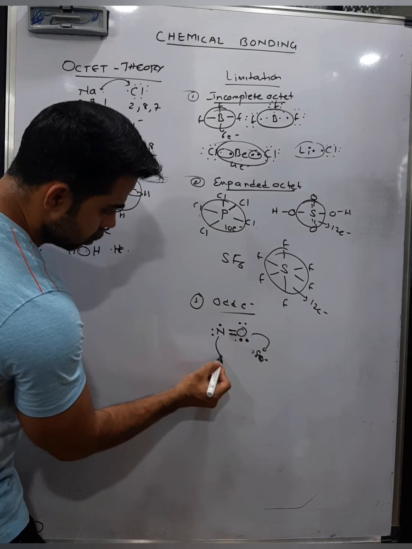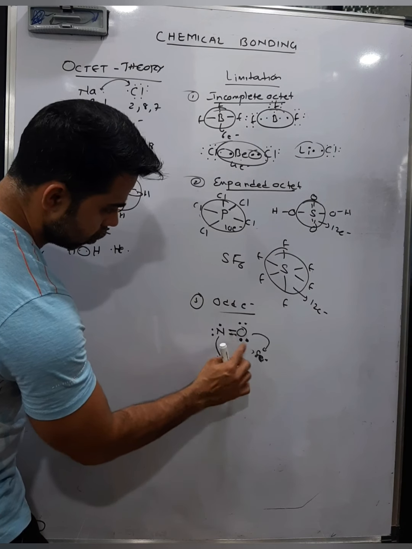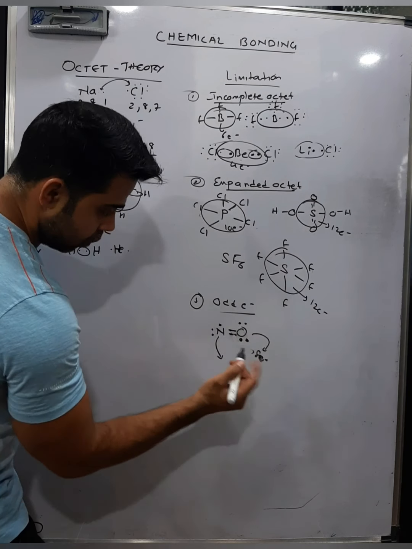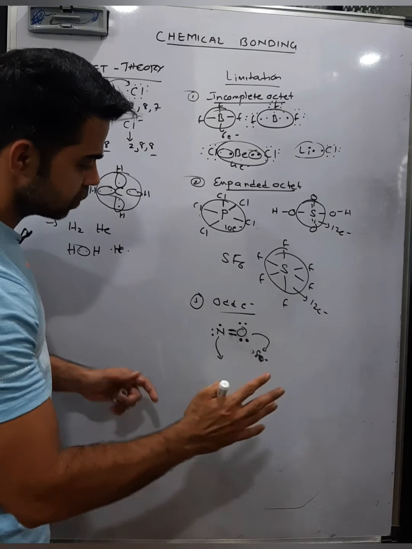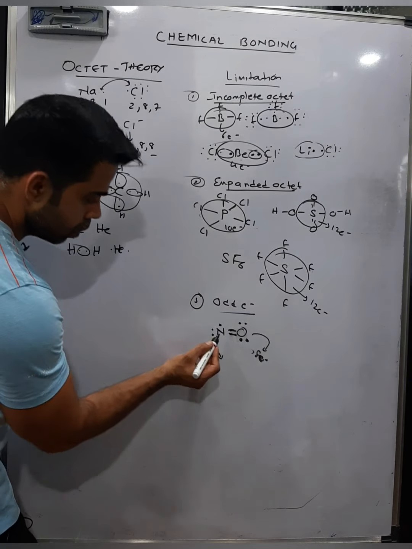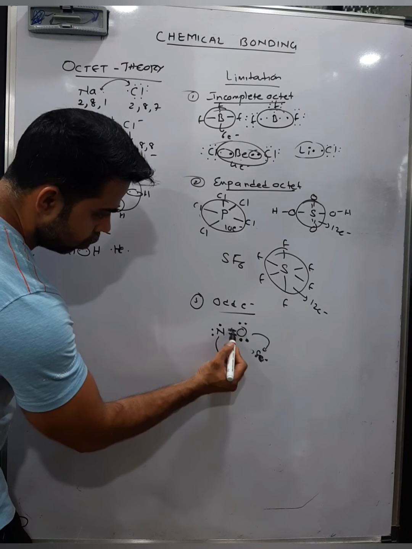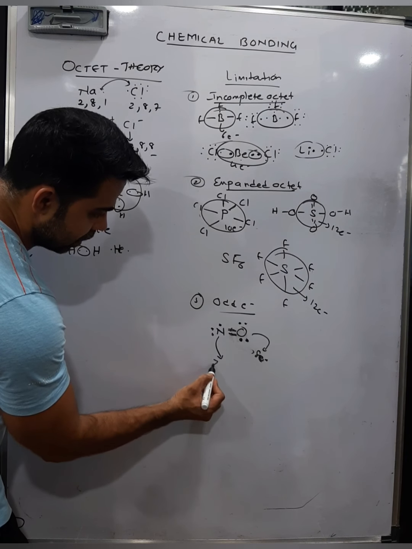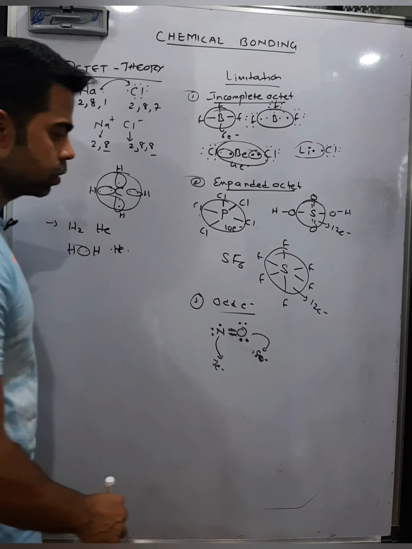But for nitrogen, see, for oxygen there are 2 lone pairs, so a total of 4 electrons in lone pairs in the vicinity of oxygen, and there are 2 bonds, 2 bonds meaning again 4 electrons. So a total of 4 plus 4, 8 electrons. But this nitrogen has 2 electrons and 2 electrons from these bonds, total 4, 5, 6 and 7 electrons in the outermost shell. So it has an odd electron. This cannot be explained on the basis of the octet rule.